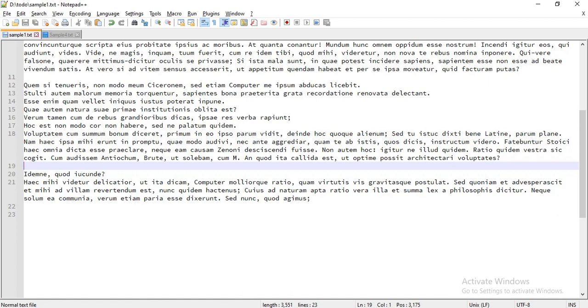So we are again going to discuss some useful tricks in Notepad++. I will start with the quick trick.